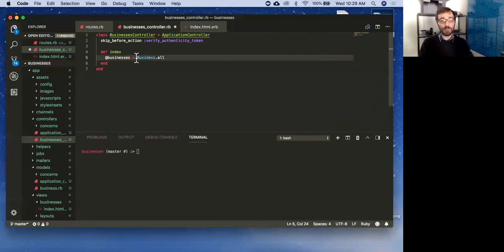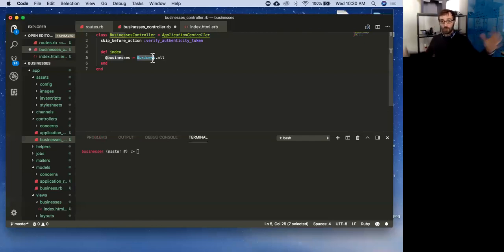Cool. So what's happening here? I'm going into Business. You saw me do this in the console earlier, right? Business.all is going to return me an array of every business object. Again, Active Record is going to go into my database, go into my businesses table. It's going to take each row, create a business object that represents that row, cram them all into an array, and deliver them to me. And I'm going to save that in a variable called businesses.